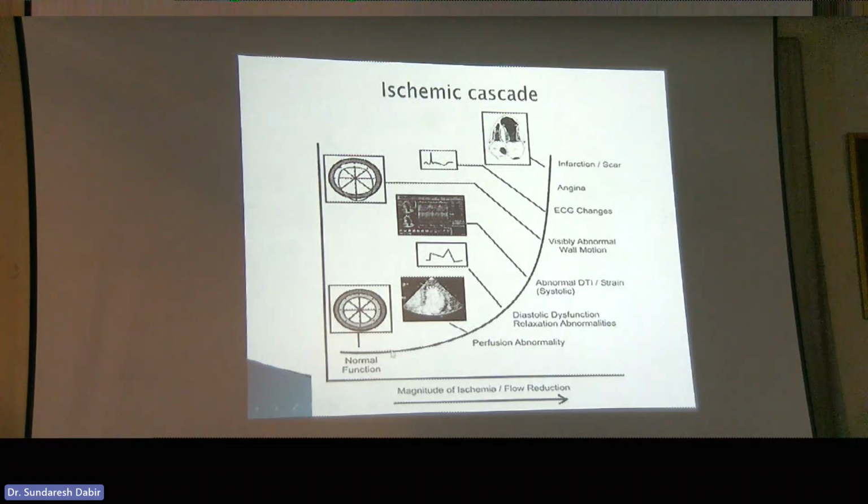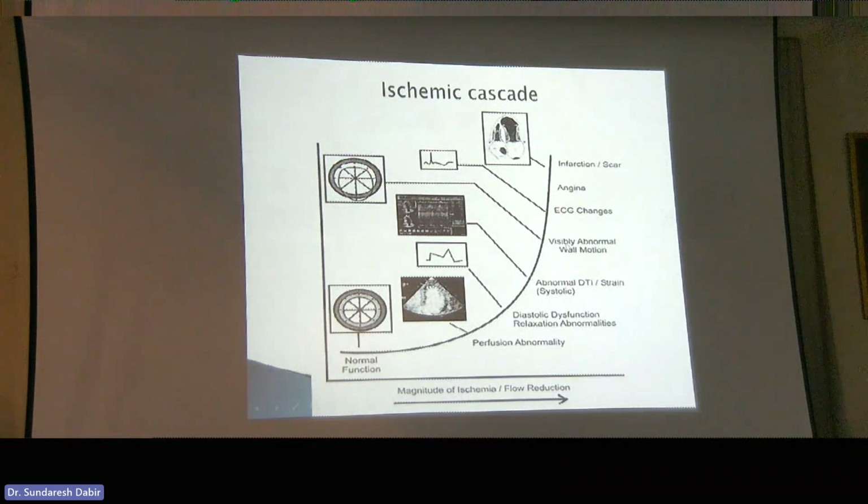So the first thing that will happen as you get worsening ischemia or flow reduction is that you'll start to see a perfusion defect. So this is where tests like adenosine stress perfusion MRI or SPECT, for example, or the cardiac PET, this is what these tests are looking for, okay? Then you start to see diastolic relaxation abnormalities. We typically don't test for these. Then you start to see abnormal strain. This is something that we do sometimes in stress echo.